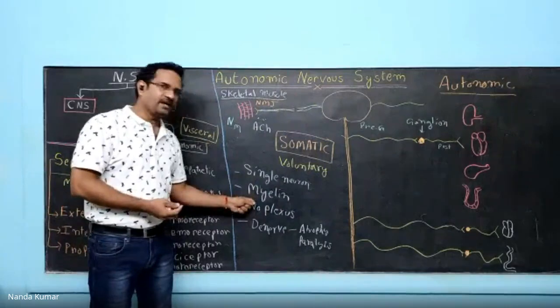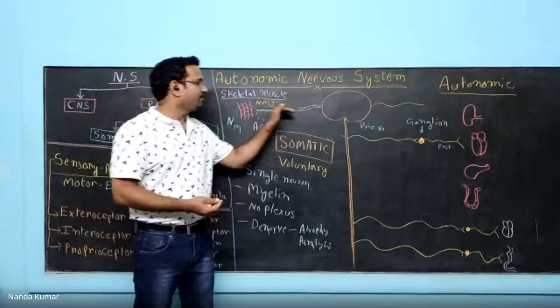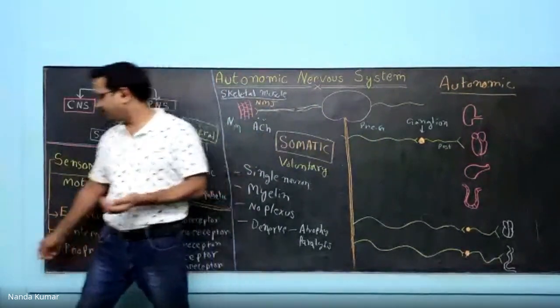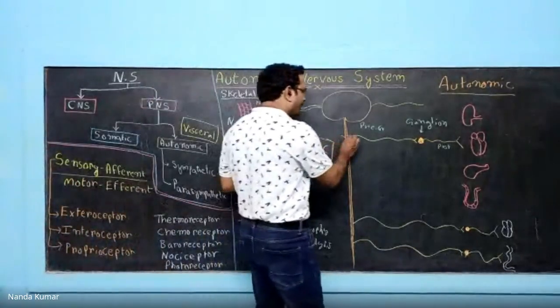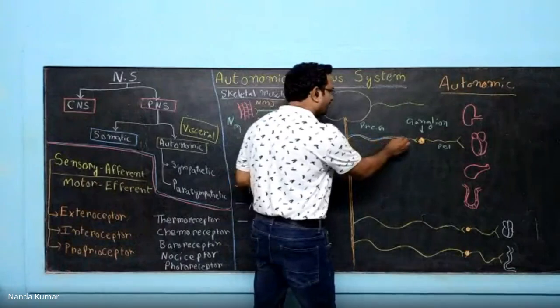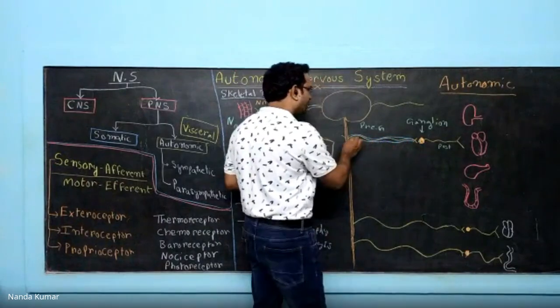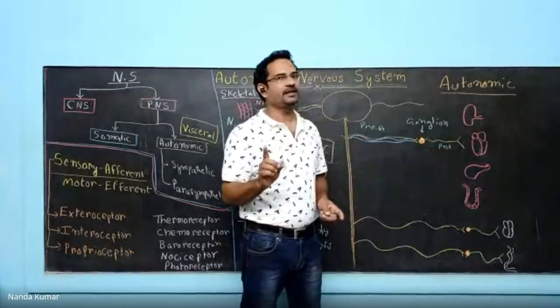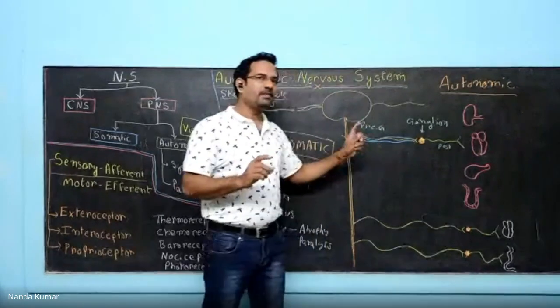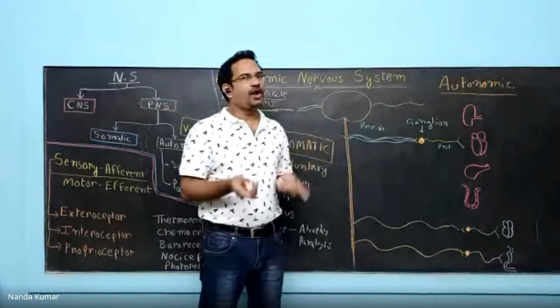Next one, myelin. See, the somatic neuron is completely myelinated, whereas in case of autonomic nervous system, the preganglionic neurons are myelinated, but the majority of postganglionic are non-myelinated. So preganglion myelinated, postganglion not myelinated.